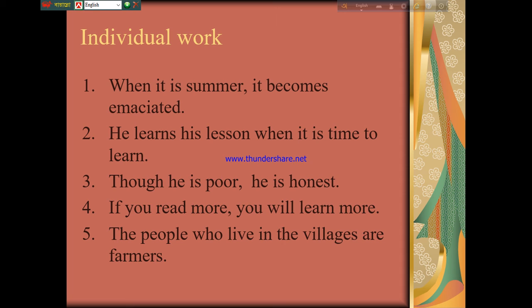When it is summer, it becomes emaciated. He learns his lesson when it is time to learn. Though he is poor, he is honest. If you read more, you will learn more. The people who live in the village are farmers.